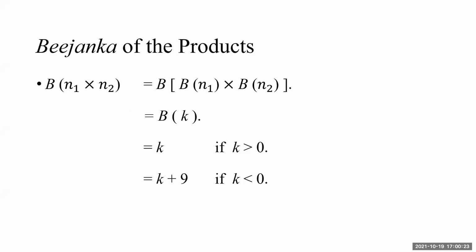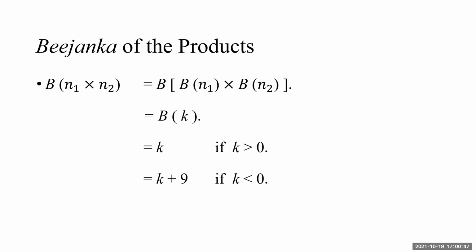Now Bijanka of the products. Same idea. It is distributive, that B operator, not exactly operator as I'm saying repeatedly, but that B gets distributed over multiplication also. So B of N1 into N2 is the Bijanka of the product of the individual Bijankas, Bn1 multiplied by Bn2.